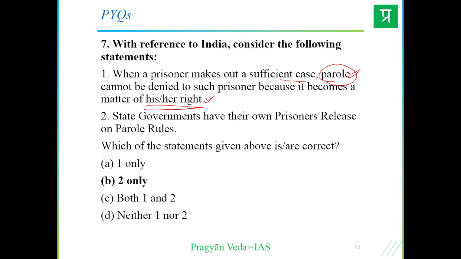So becoming one's right and cannot be denied is something fishy. Therefore we will cut this answer. Then, state governments have their own prison rules. Yes, because mostly prisons and law and order are state subjects. So option B is correct.